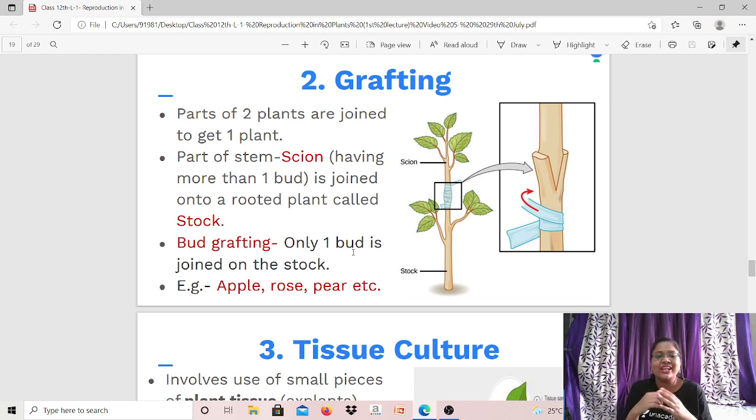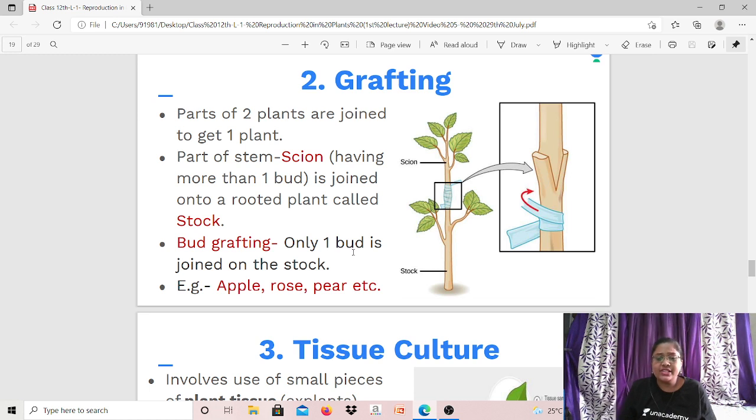Okay, so this is grafting. Understand? So when you want desired characteristics, desired qualities of different plants to come into a single plant, and it could be fruits, it could be flowers, it could be anything that you want of your desired quality, that time you can take these two parts of two different varieties, two different plants, and you can use this method to get the desired products. Okay, hybridization technique hai.